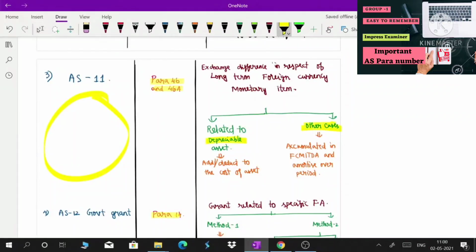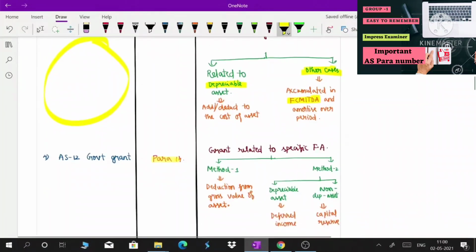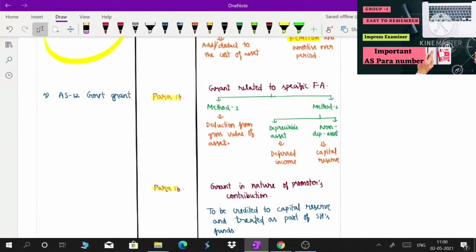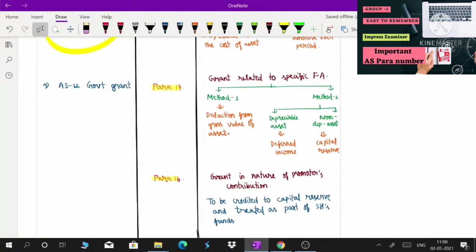If it is related to a depreciable asset, then you need to add to or deduct from the cost of the asset. If it comes under the other category, then you need to accumulate it in the FCMITD account and amortize it over the period.